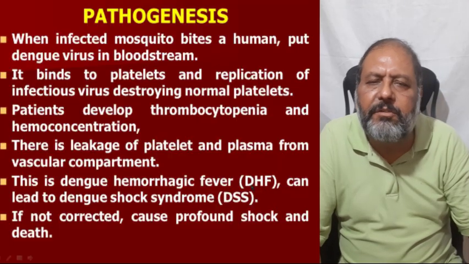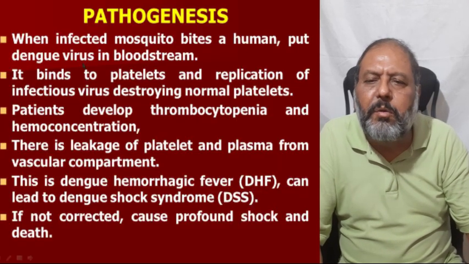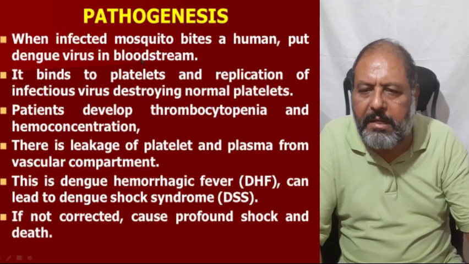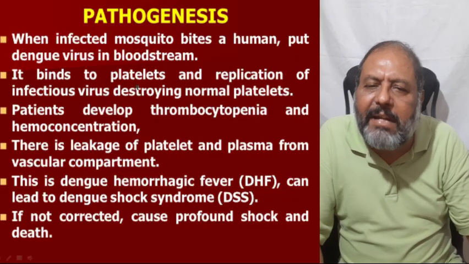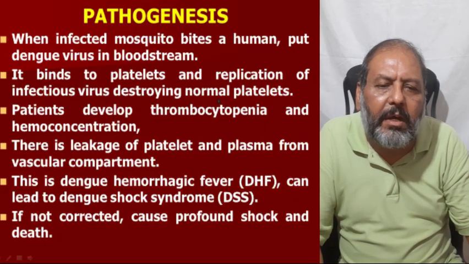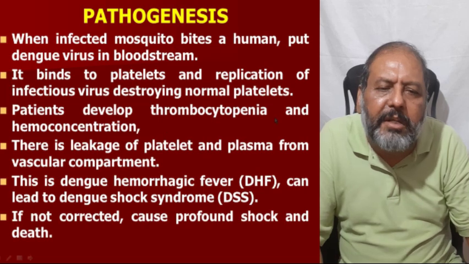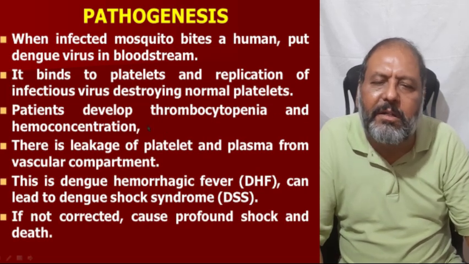Now, the pathogenesis continued. When an infected mosquito bites a human and puts the dengue virus in the bloodstream, as I have already told you, it binds to the platelets, and replication of the virus destroys the normal platelets. The patient develops thrombocytopenia and hemoconcentration.